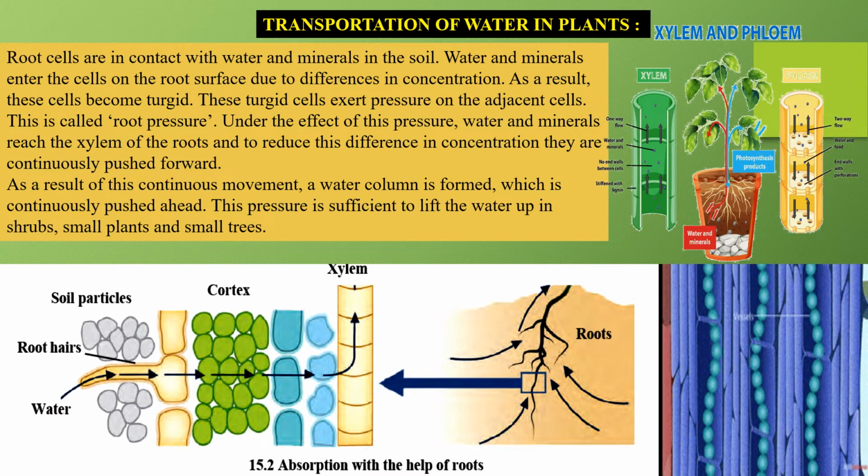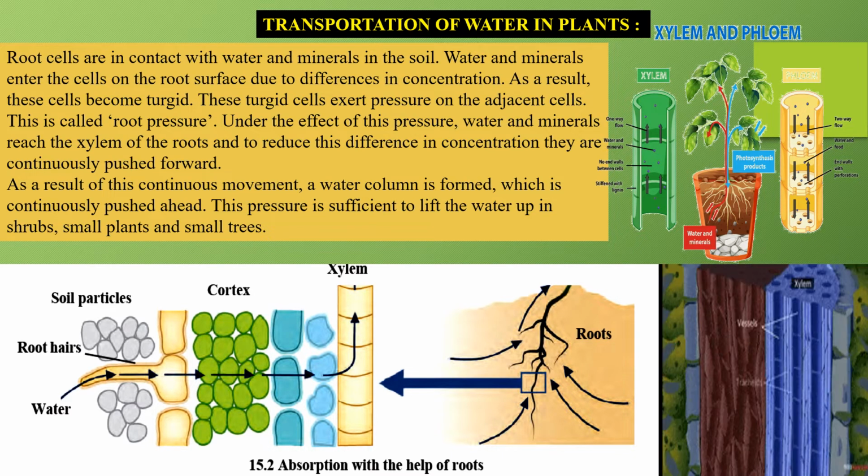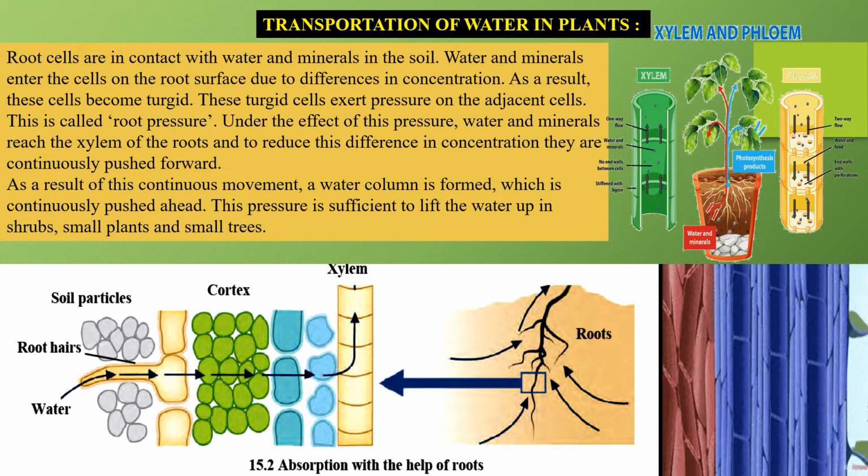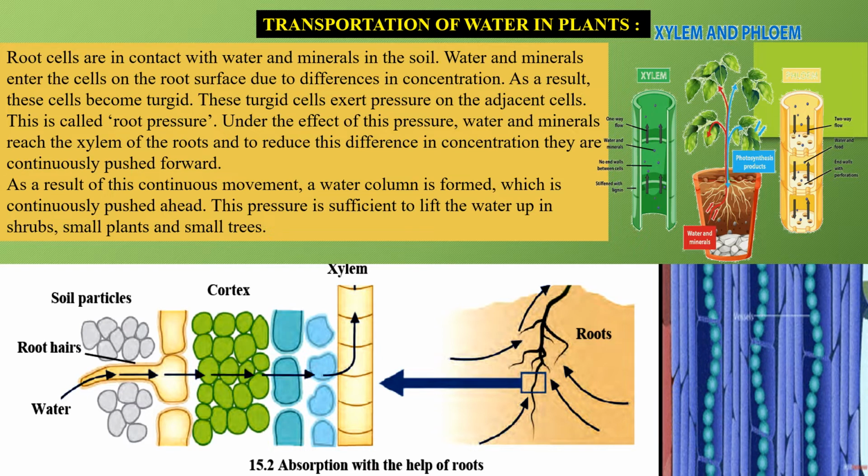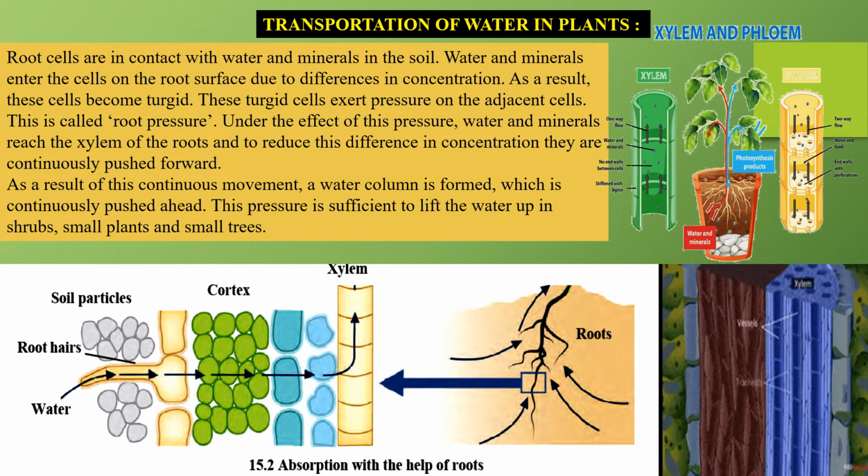Okay, this pressure reaches until, where does it reach? Until the xylem of the roots. And once it reaches this, this xylem will now conduct water and minerals towards the plant. Okay, so this is how transportation of water happens in plants.